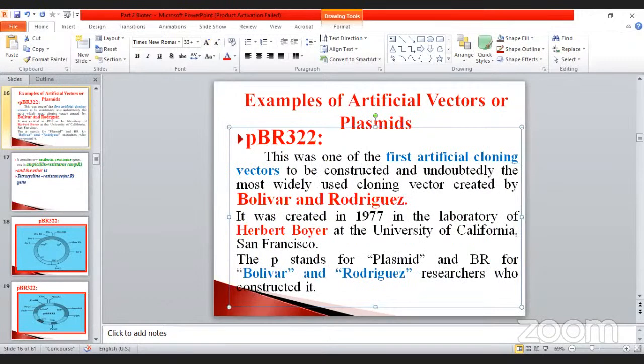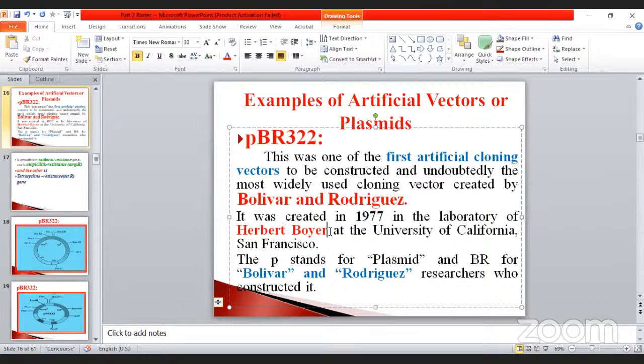They built the most widely used cloning vector, created by Bolivar and also Rodriguez. It was created in 1977. Sometimes they ask the question: the artificial plasmid was synthesized by Bolivar and Rodriguez in which year? 1977. And it was in the laboratory of Herbert Boyer.